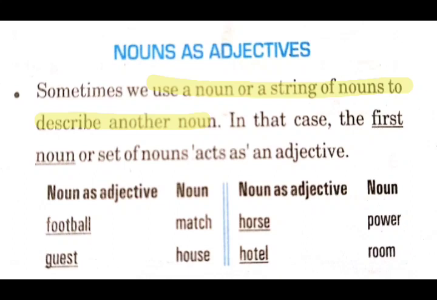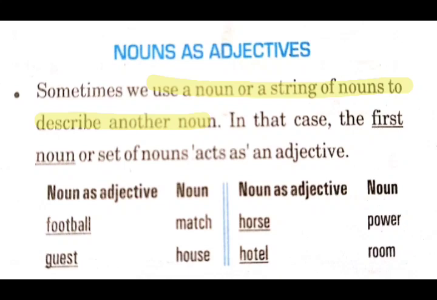And independently, football is also a noun. But if we use them together, a football match, then football becomes noun as adjective. Same way, guest house. Guest is independently a noun, house is also a noun. But if we use the word guest along with house, it becomes noun as adjective.